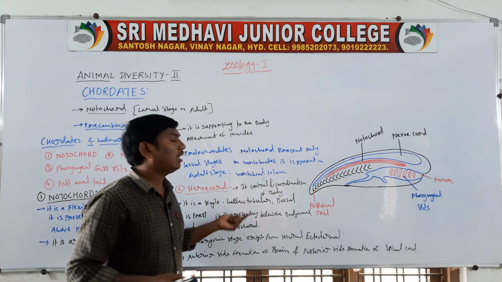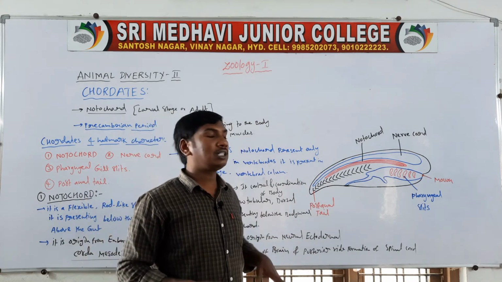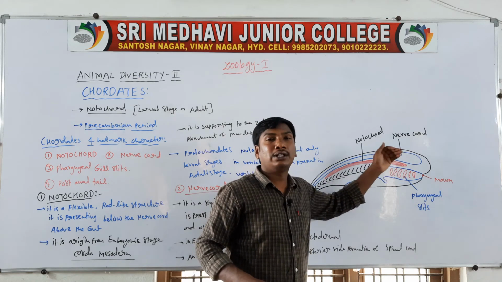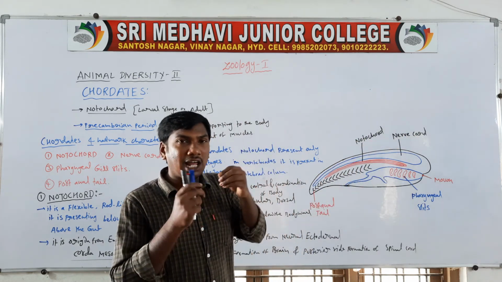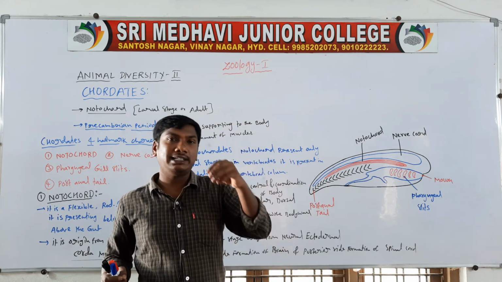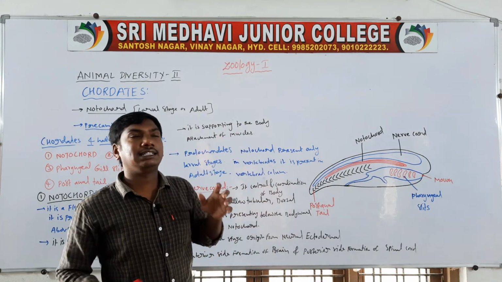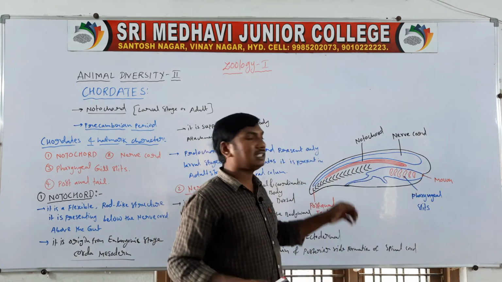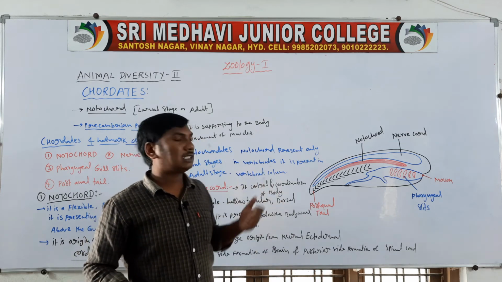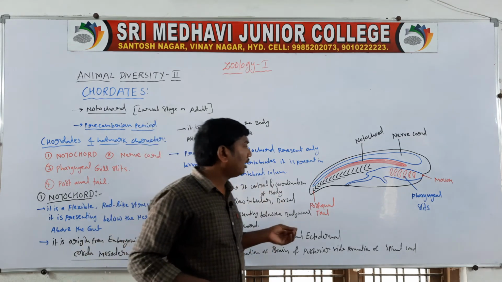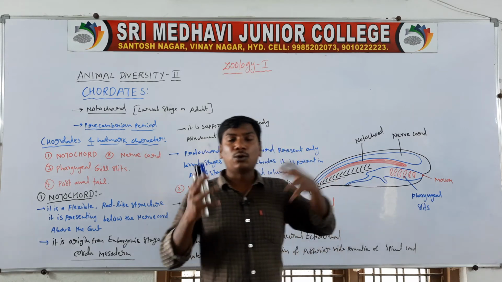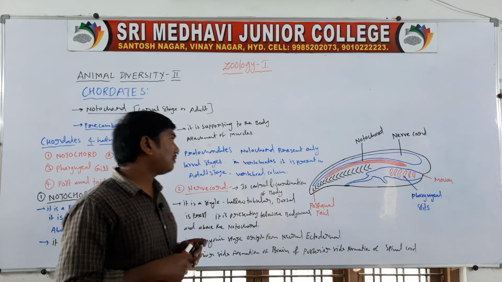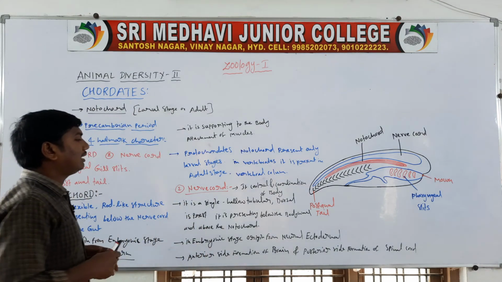So nerve cord, it is a single hollow tubular structure presenting on the dorsal side. It is present above the notochord and below the body wall. It is neural ectodermal in origin in the embryonic stage. The anterior side forms the brain, the posterior side forms the spinal cord. Their function is the control and coordination of body activities. So that is the second one, nerve cord.